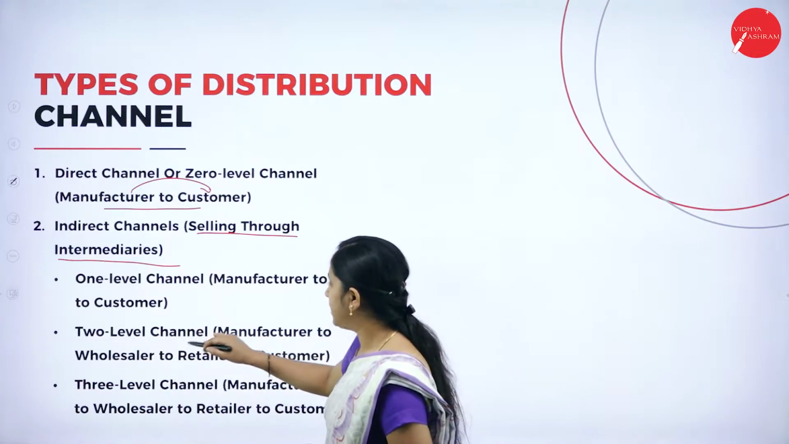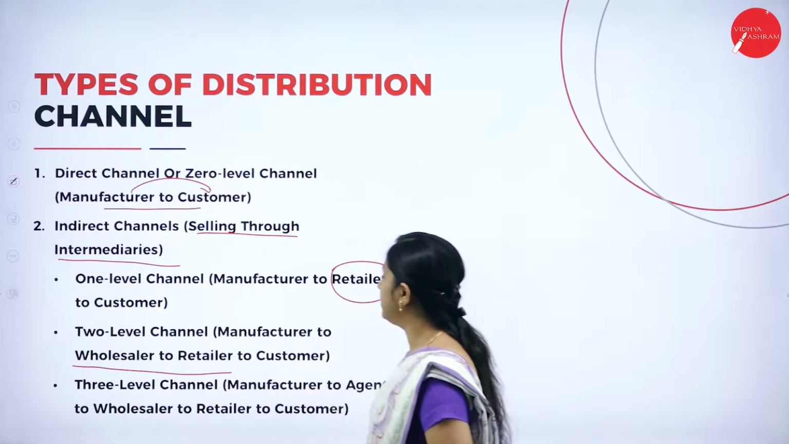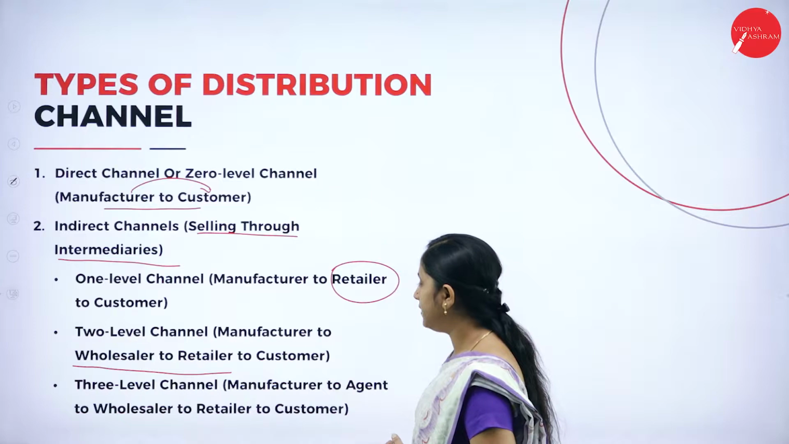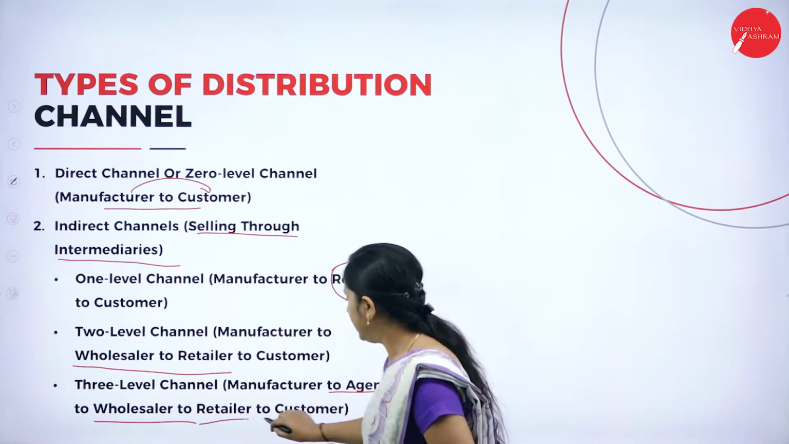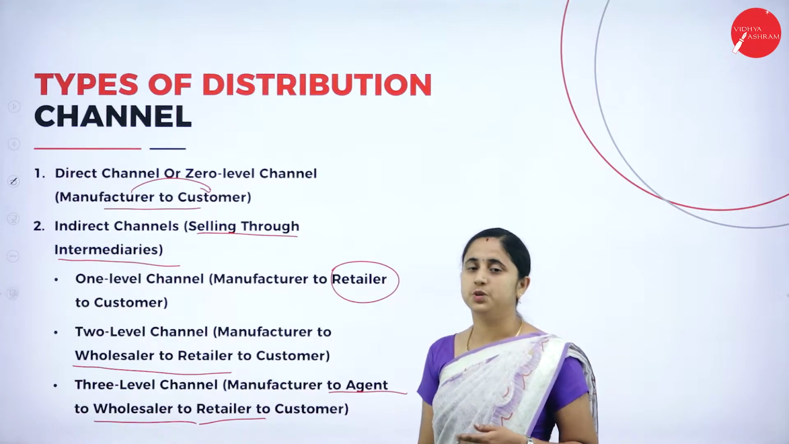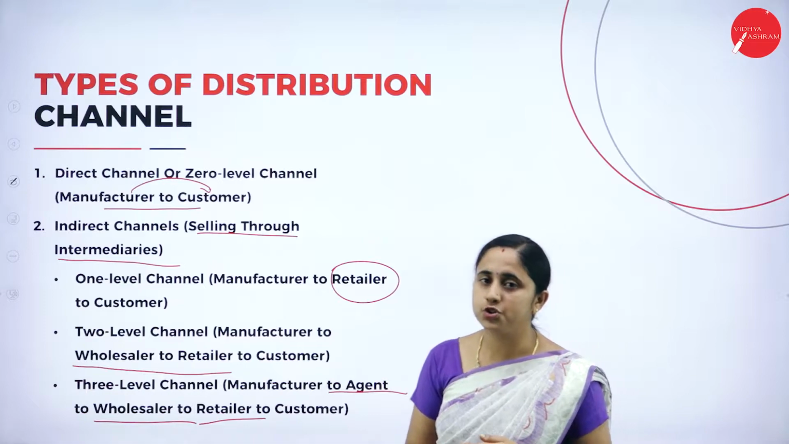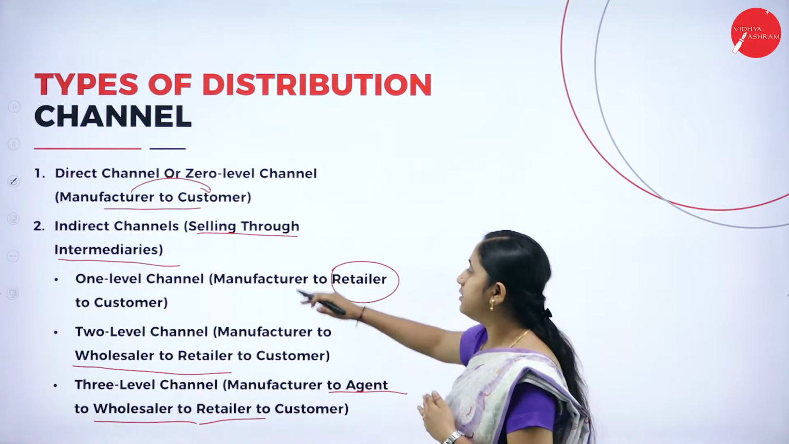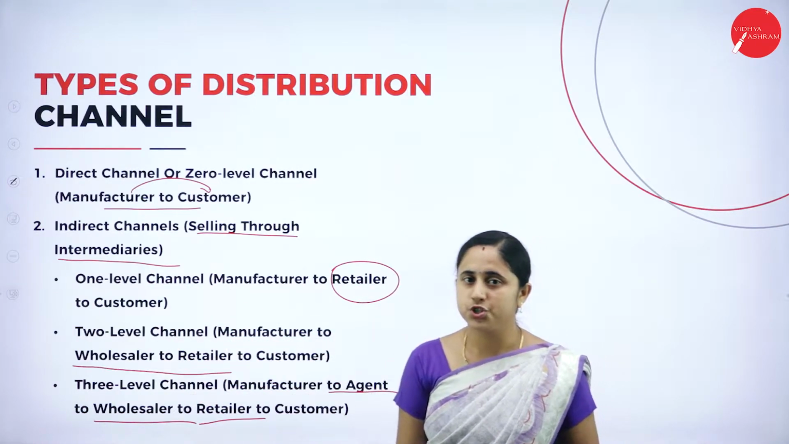Next, 2 level channel: manufacturer to the wholesaler and retailer, then to consumers. And last one, 3 level channel. Under this, agent, wholesaler, retailer, then final consumers. Based on the number of middlemen involved in the distribution channel, they are further classified into 1 level, 2 level and 3 level distribution channel.